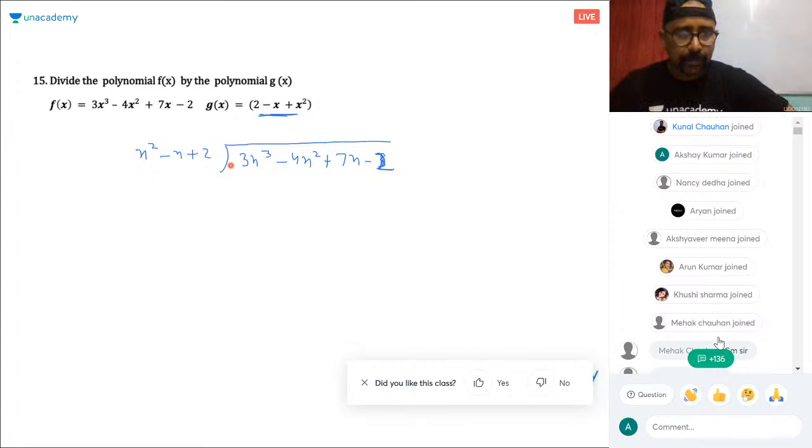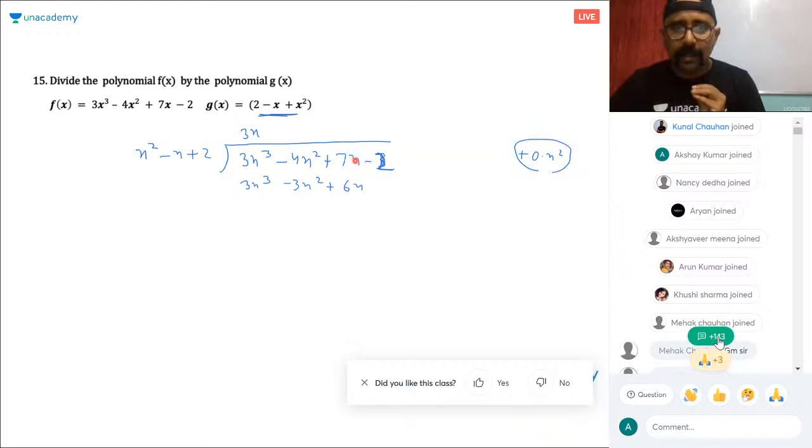So again, what should be multiplied with x squared to get 3x cubed? 3x. Perfect. So 3x into x square is what? 3x cube. Multiply with all the terms. So this is minus 3x square minus 3x square plus 6x. Suppose x square was not there, only 3x cube plus 7x minus 2 was there. Listen to me. If suppose x square was not there, only 7x and minus 2 was there, you need to put a 0 into x square in between the cubic and the linear term, so that you don't get confused where to put this minus 3x square. Right? Got it?